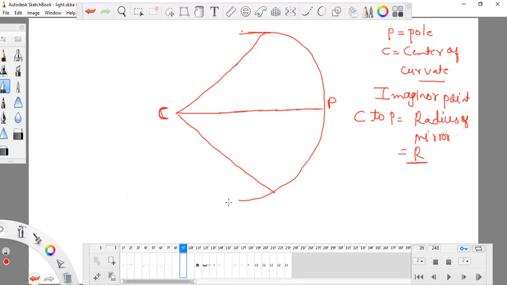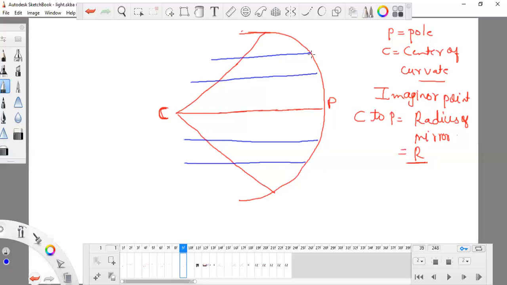Next thing, I'm making so many lines, and every line, when it strikes this part, will come back in this position.